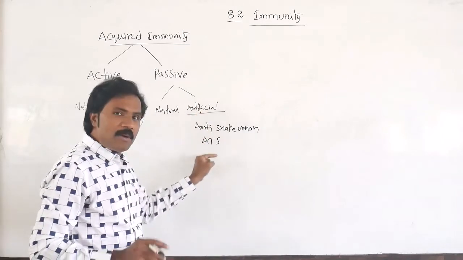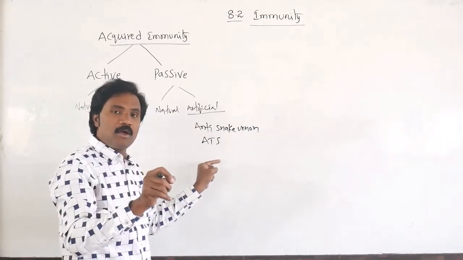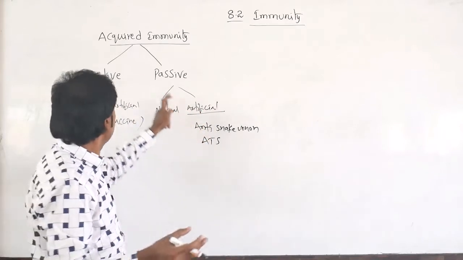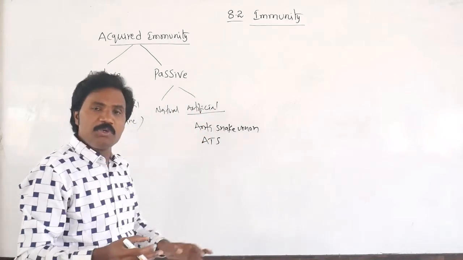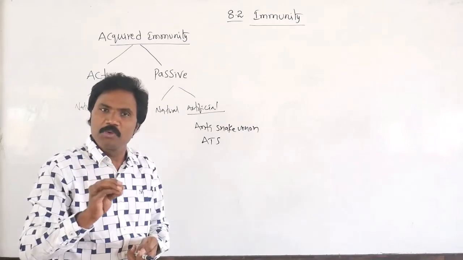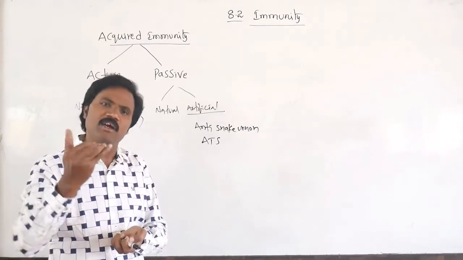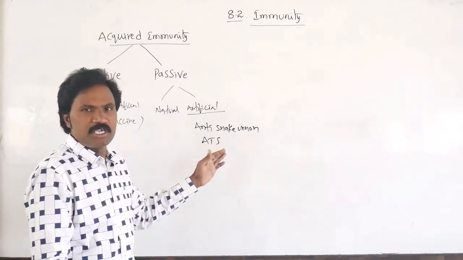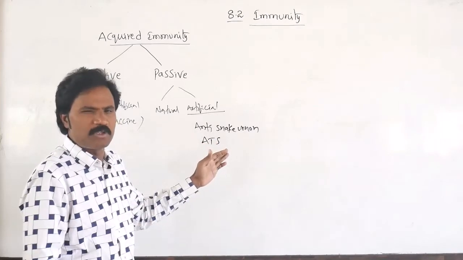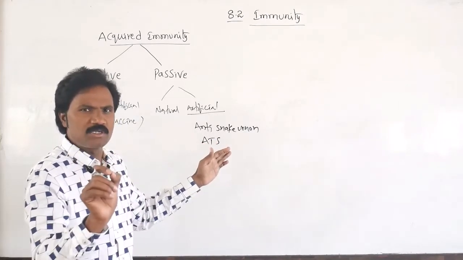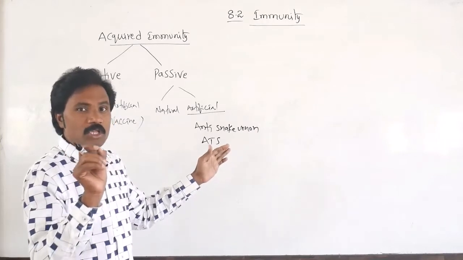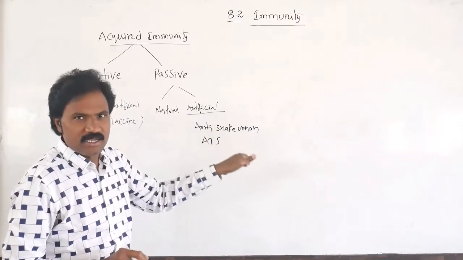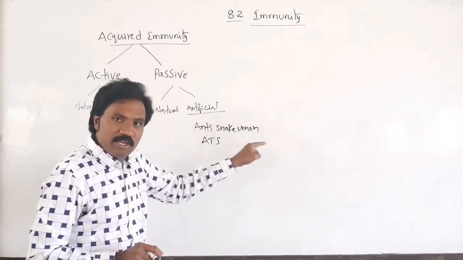Here, preformed antibodies must be injected. What is the difference here? This relates to passive artificial immunity versus active. Active immunization is a prevention method, given before the disease affects, whereas here, after infection, it is for immediate recovery and immediate response. That is the only minor difference. You must understand that only after infection is the passive artificial vaccine given, either anti-tetanus serum or anti-snake venom injections.